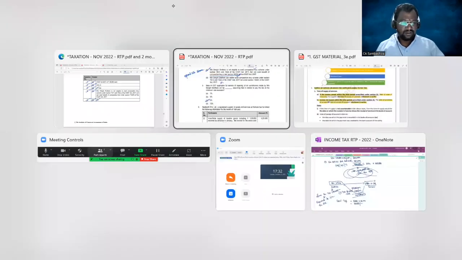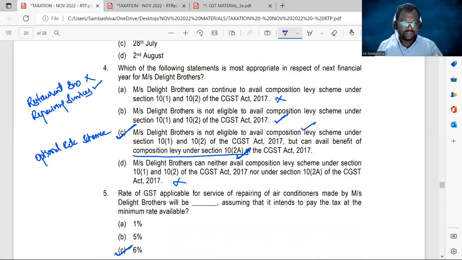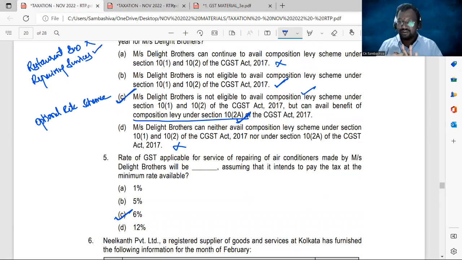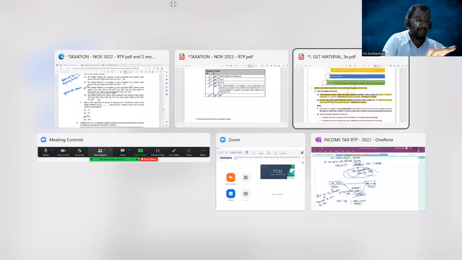So that's the first 5 MCQs. And from that case scenario, we have 5 MCQs. So 5 MCQs discussion completed. Check it out, sir. Optional rate scheme, you can check out in our material.